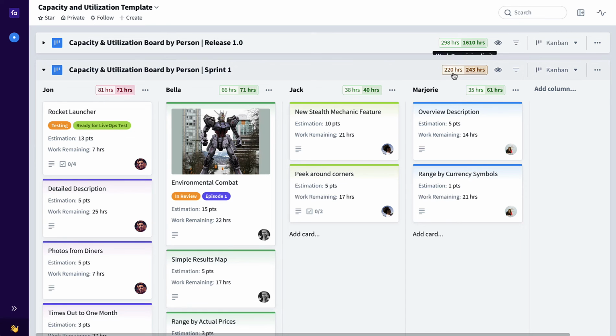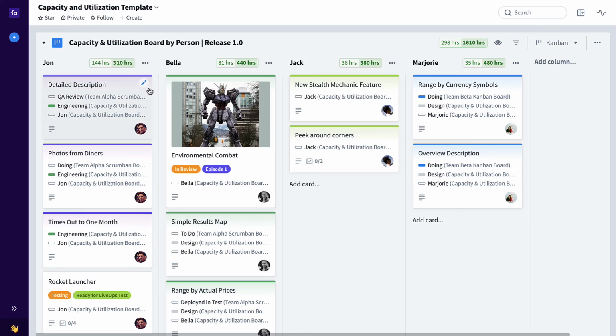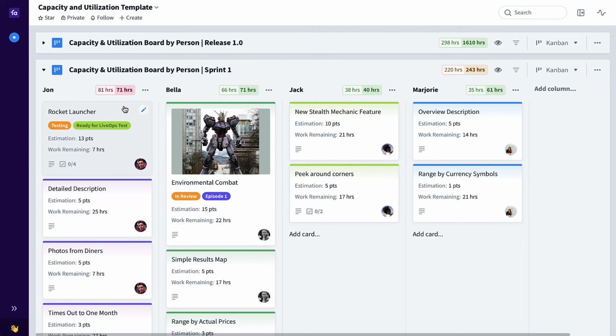You can see that the board limit has turned yellow, indicating that even though we're not over capacity for the entire team total of 243 hours, at least one person on this board is now overallocated. In this case, John. If we open up the release board for this same team, you can see that this now rolls up to 144 hours. Still fine for the release, but however, John is over capacity for the sprint.